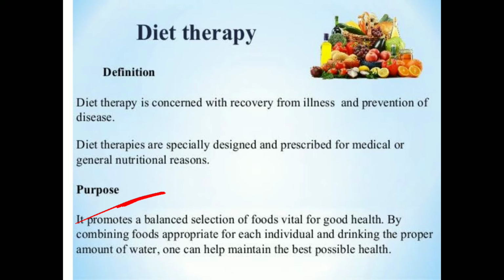In the case of a diabetic diet, we need to modify the amount of carbohydrates, because a diabetic patient's body does not have that much ability to absorb carbohydrate.